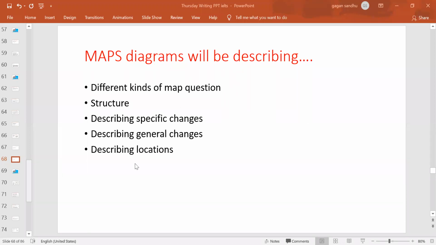So maps generally describe different kinds of changes happening. They can be specific and general, and the locations can be changed in that. So these are the major changes that happen in any map, right? And the structure is, after the intro, we talk about the specific changes, the general changes, and any change in the location. So this is actually the main information we pick up from the maps.